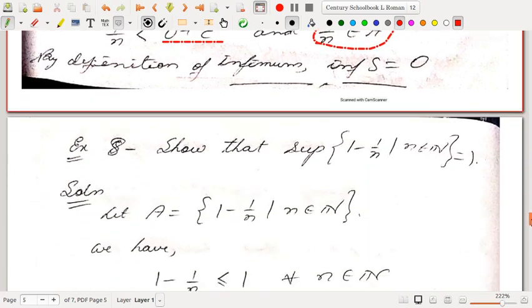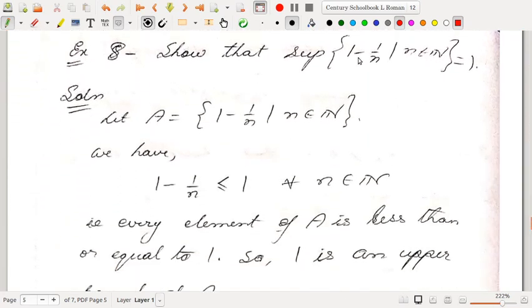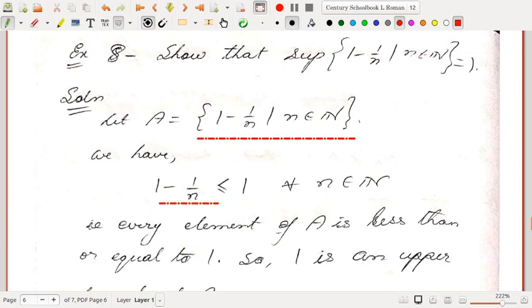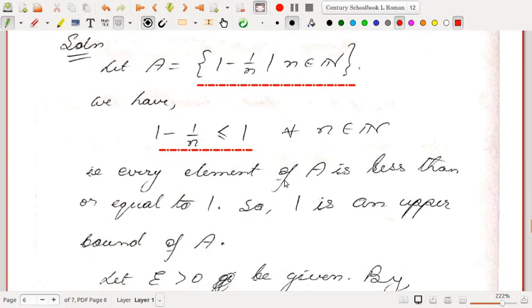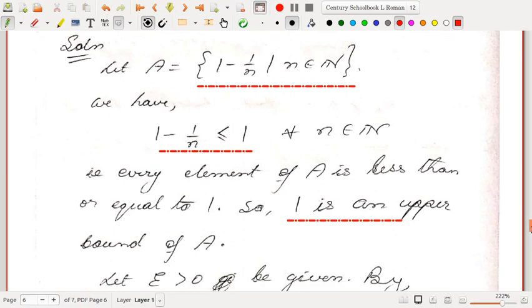Okay, so a similar problem: show that the supremum of the collection 1 minus 1/n, such that n belongs to natural numbers, is 1. Okay, so let A equal this set. So we have 1 minus 1/n less than or equal to 1. Actually, it is strictly less than 1 for every n belonging to natural numbers. So every element of A is less than or equal to 1. So 1 is an upper bound of this set, no doubt about this.